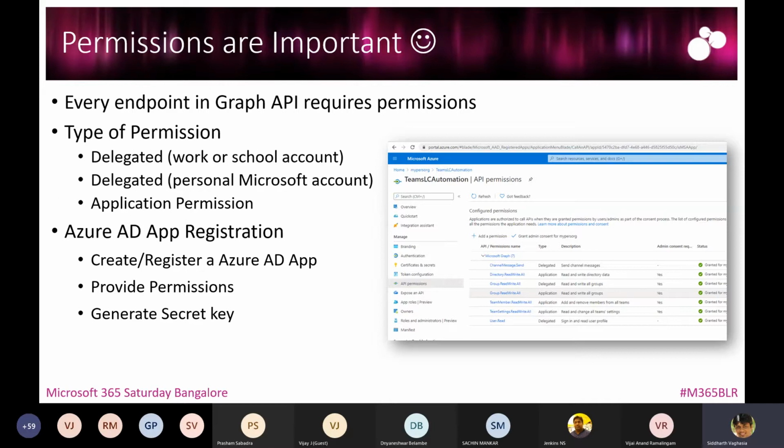This is the high level step. You create or register your Azure AD app by going to portal.azure. You can see the screenshot on the right hand side. Then you provide permission according to the requirement, for all the Graph endpoints you need. These Graph endpoints and the permission types required for a particular endpoint are listed in the Microsoft Docs. That permission needs to be given to this Azure AD app, and then you generate a secret key and use this information to call the Graph API when you want to use it.